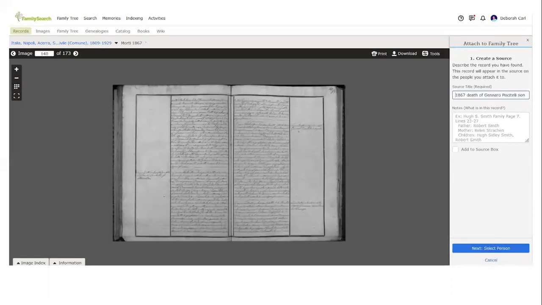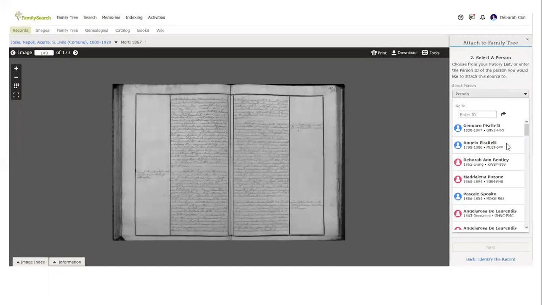Next, select person. You will see a list of people that you have looked at recently. Our Gennaro is right here. You can click on him. It would appear in this ID. You click on this arrow, and then you'd be able to pick the people to attach the record to.